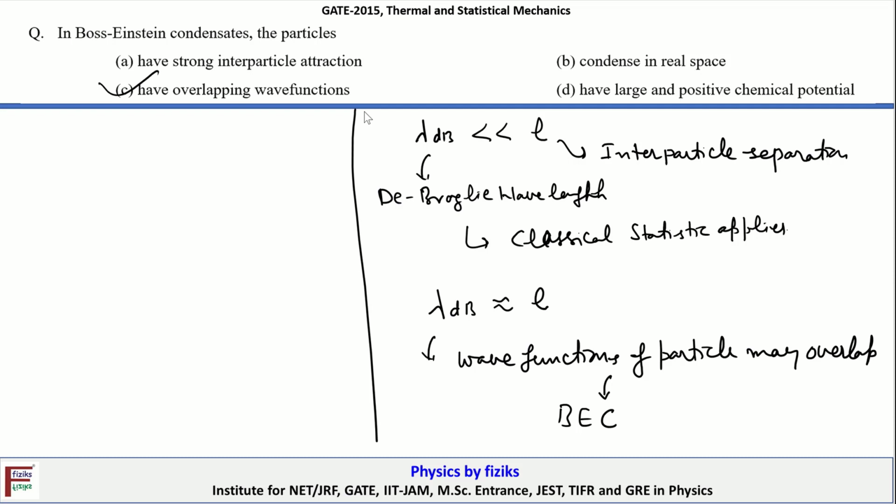And let me make another remark here. The validity of the quantum statistics is also judged from this condition, whether lambda dB is smaller than L, close to L, or greater than L. In the second two cases, these are the regions where quantum effects come into the picture. So the quantum picture becomes important when lambda dB is comparable to or larger than the interparticle separation. So this is used as one of the criteria for deciding the validity of classical statistics or quantum statistics.